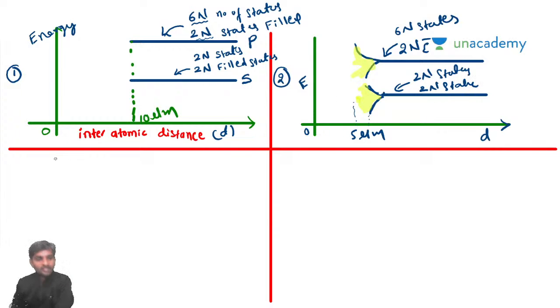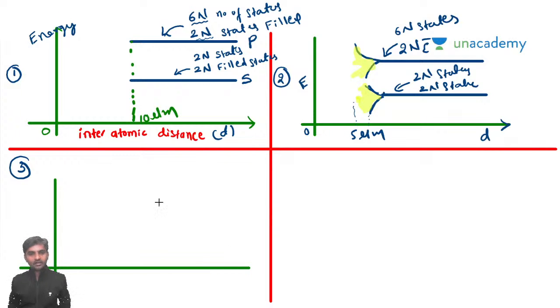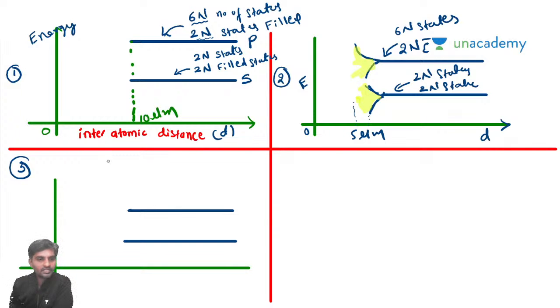In the third step, I'm still trying to decrease the interatomic distance. Let's say I'm trying to come to 1 micrometer. If I'm still trying to decrease the interatomic distance, now what's happening? They will touch each other and form a new energy level. So they are overlapped to each other.